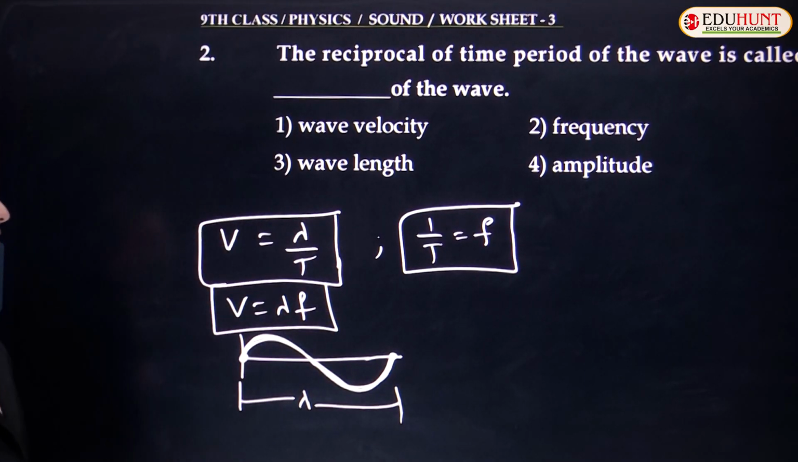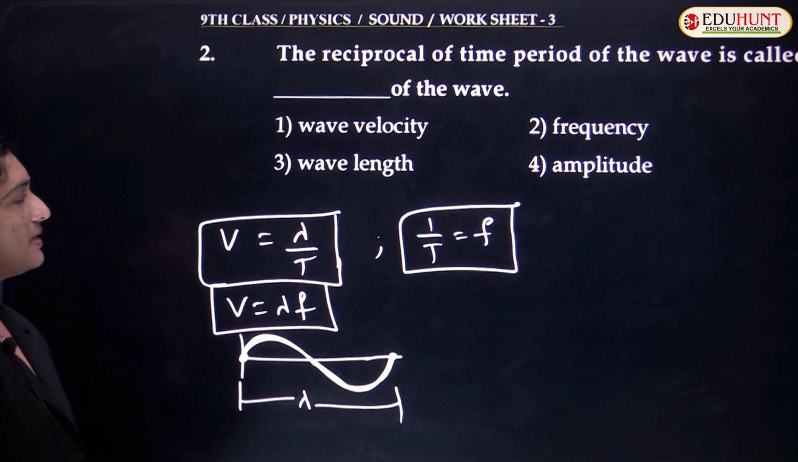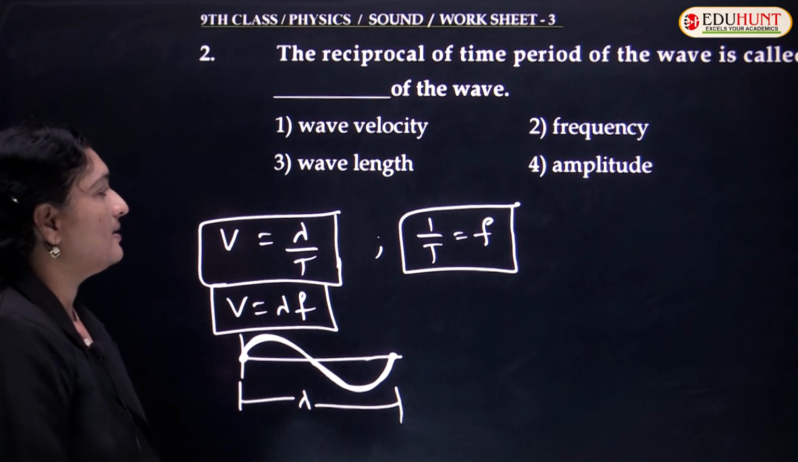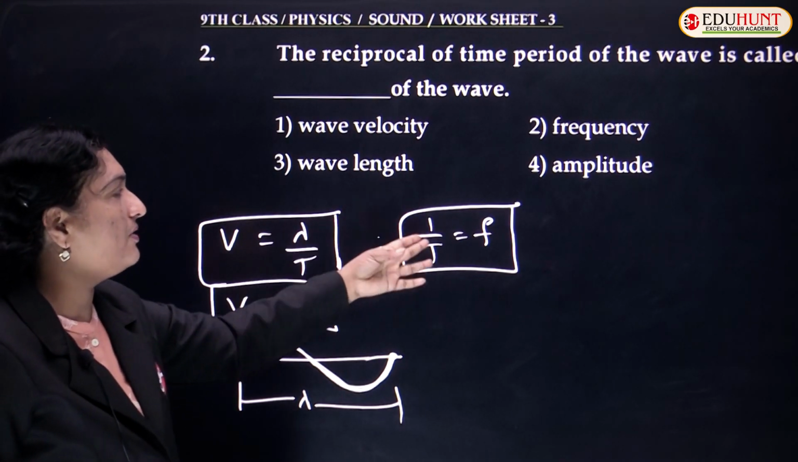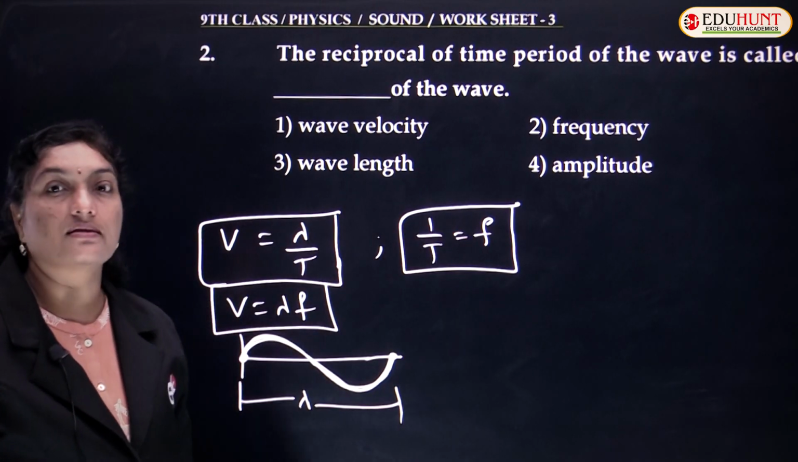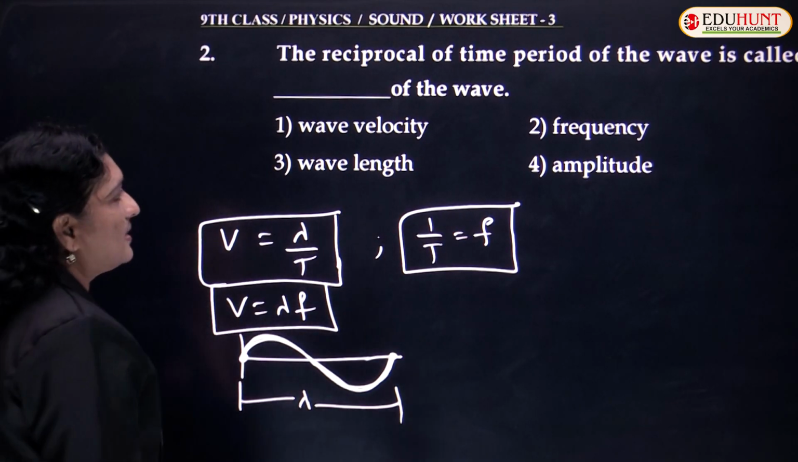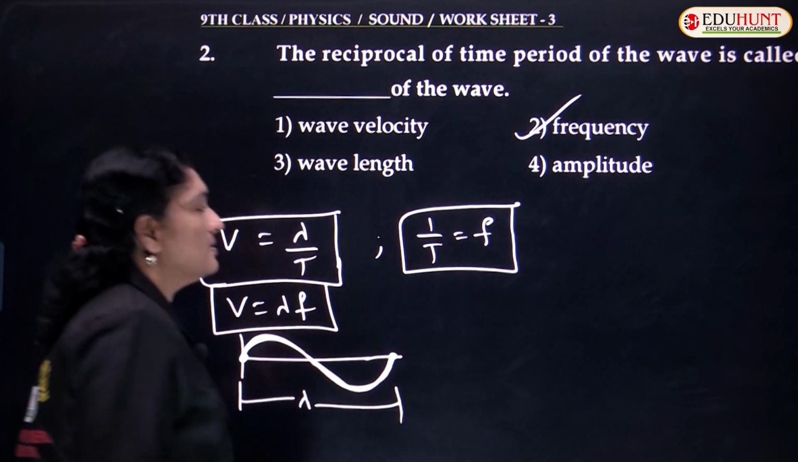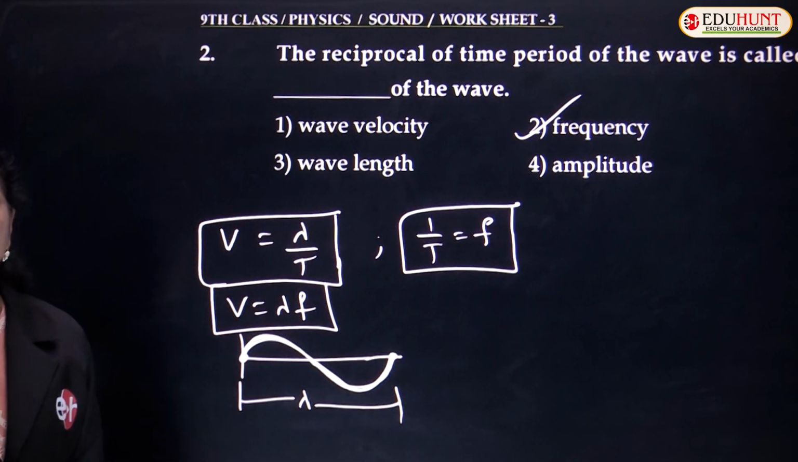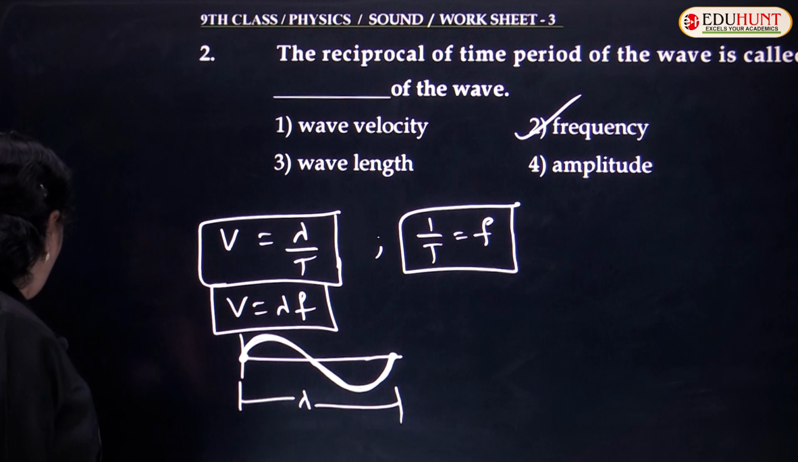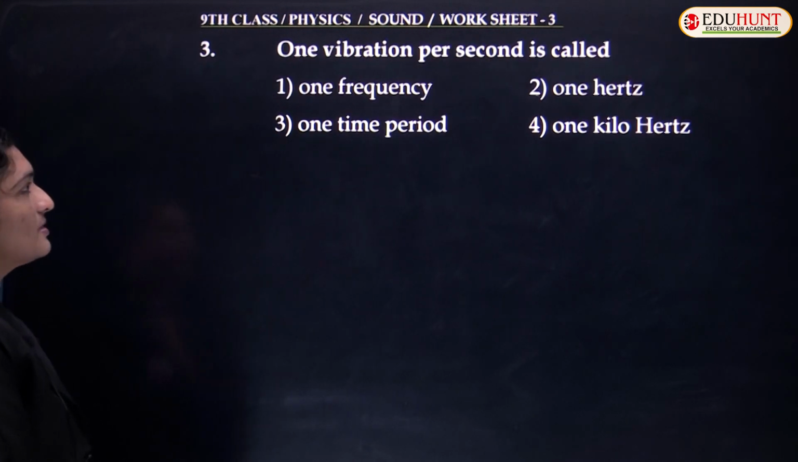Now, let us look at the numerical part, children. The reciprocal of time period of the wave is called, what is it called? Frequency. So, where is the correct answer? Here, second one. The reciprocal of time period of a wave is called your frequency. Now, let us look at the next question, children.